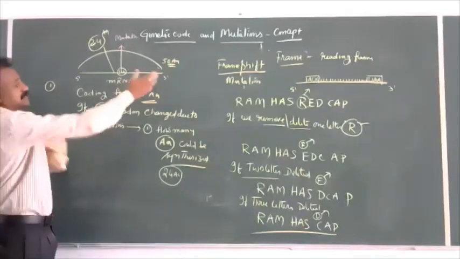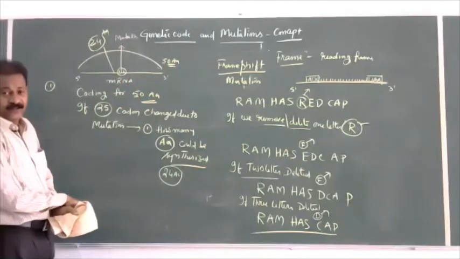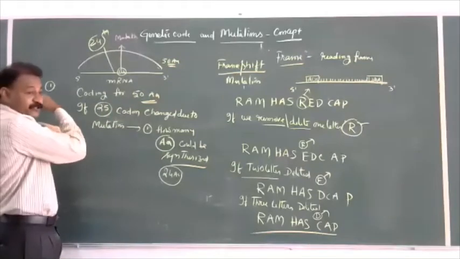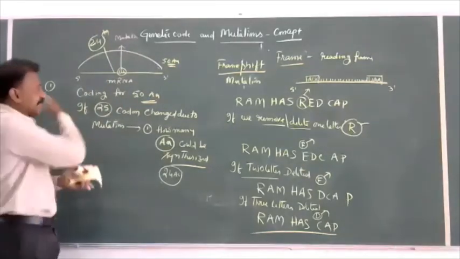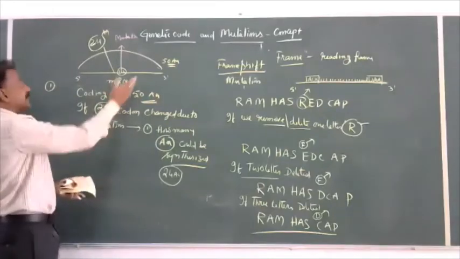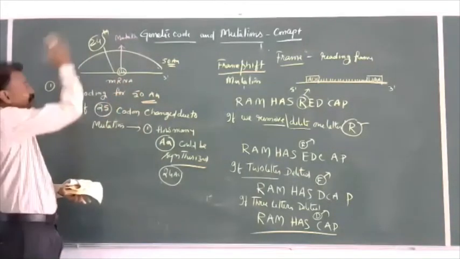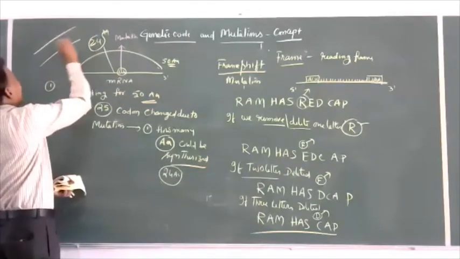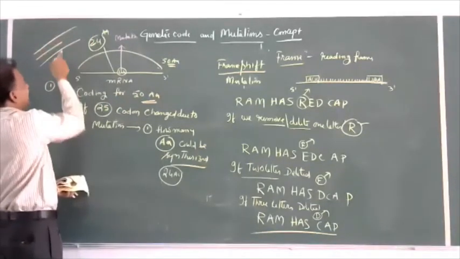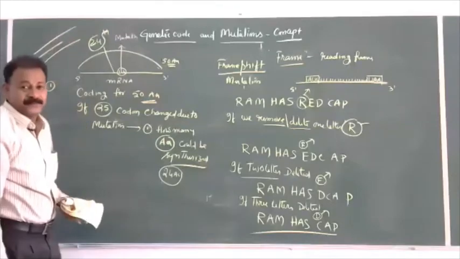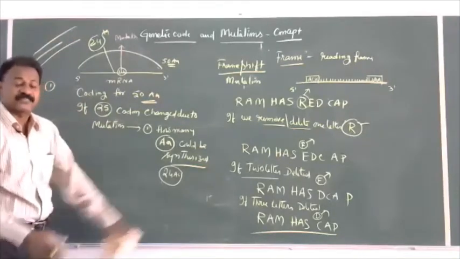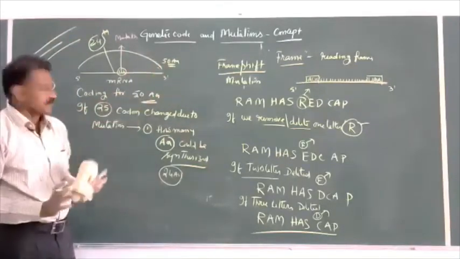Or they can ask the same concept differently. How many codons are there? 50. How many nitrogen bases are there? What is the length of the mRNA? What is the length of the DNA from which the mRNA is formed? DNA means double stranded, from which the mRNA is formed. So the way of asking questions is different, my dear students.